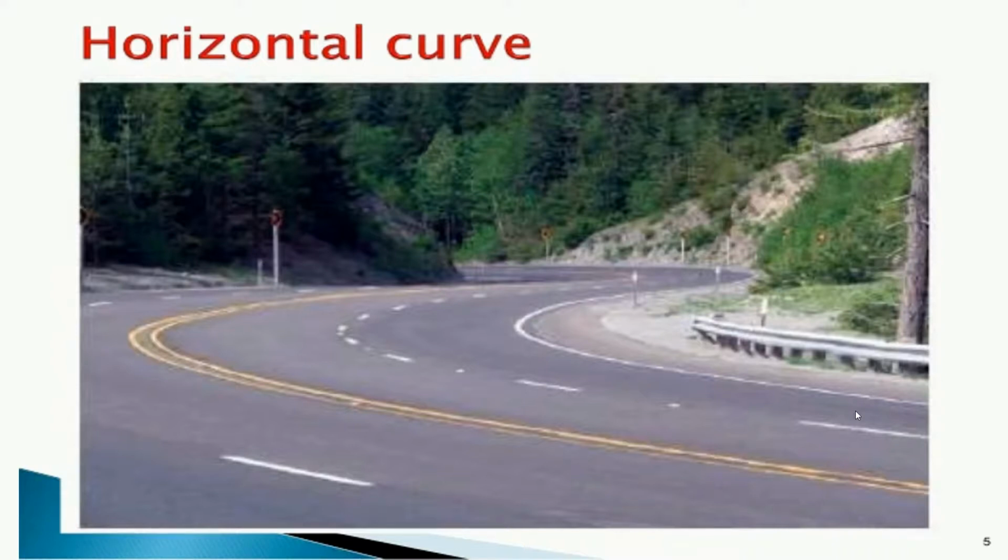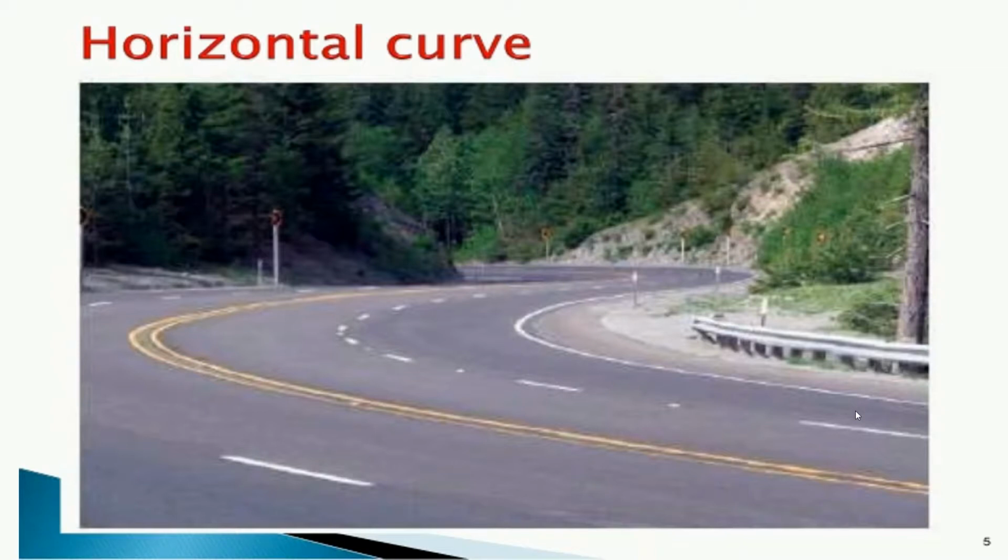And you can see various types of markings are plotted on this road, on this curve, so that a driver can drive his vehicle safely and comfortably, and there should not be any cause of accident. So this is an example of a horizontal curve, and you can see how this curve has been constructed and how it can be applicable for road construction.